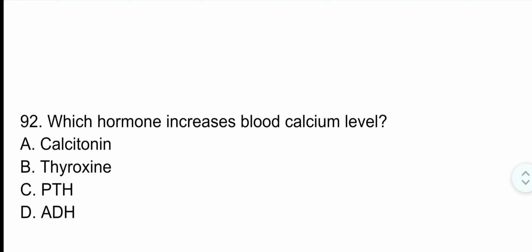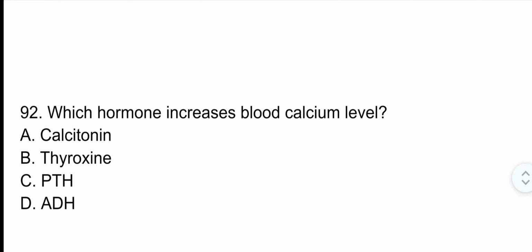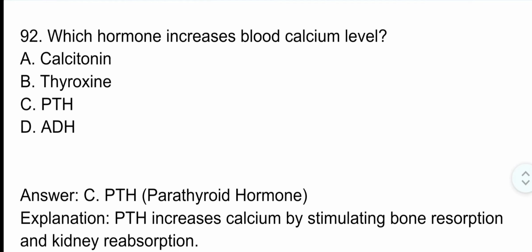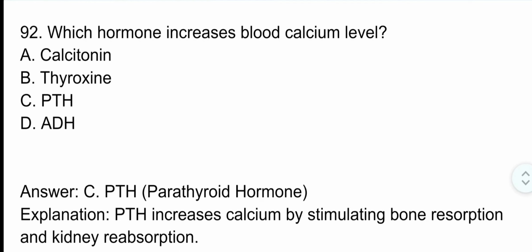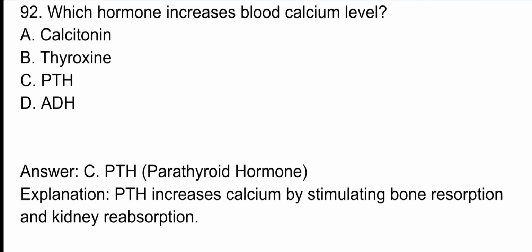Question number 92. Which hormone increases blood calcium level? The correct option is option C. PTH, that is parathyroid hormone. PTH increases calcium by stimulating bone resorption and kidney reabsorption.